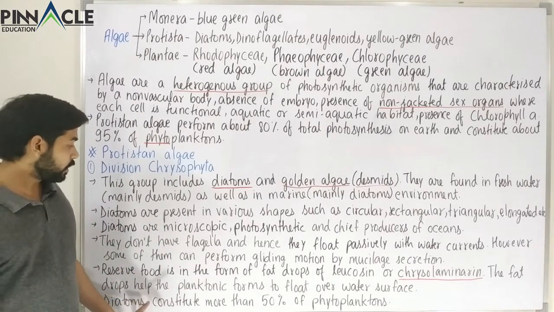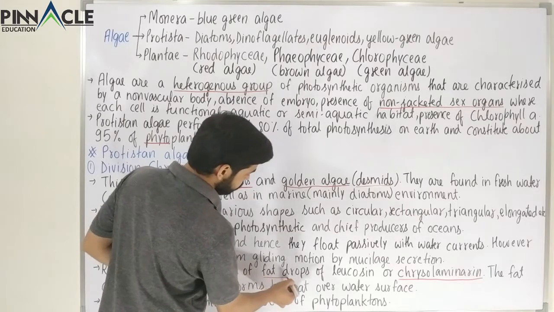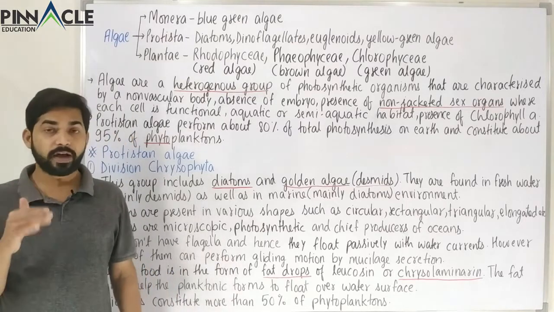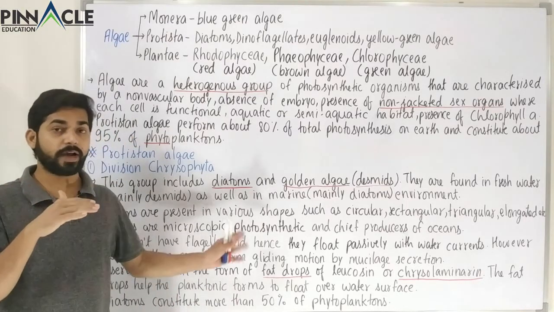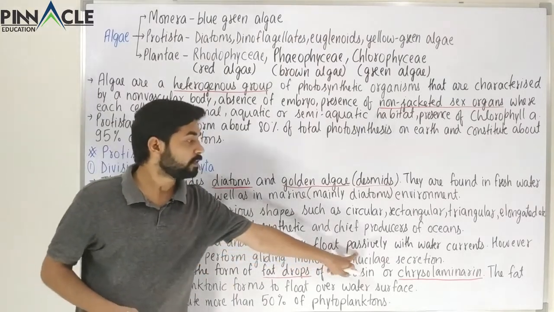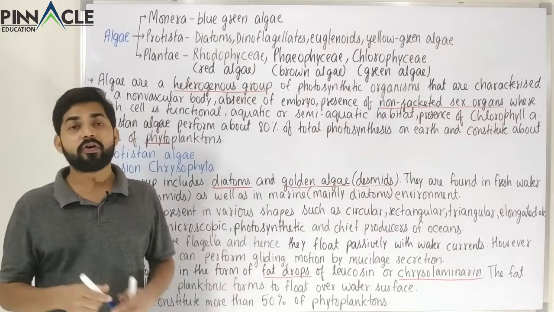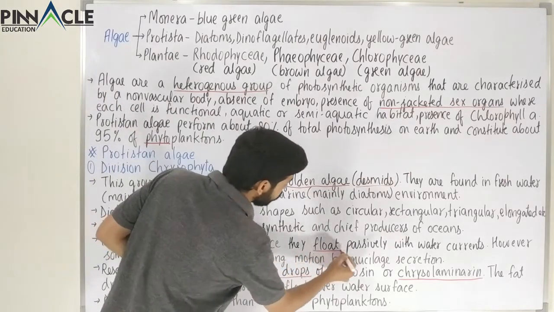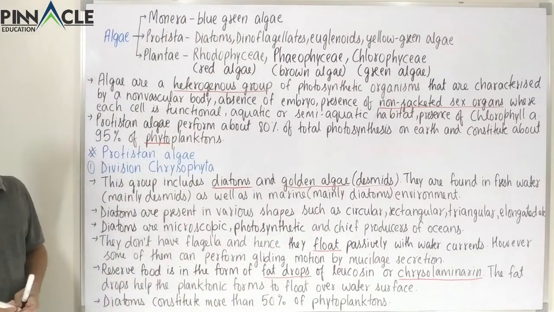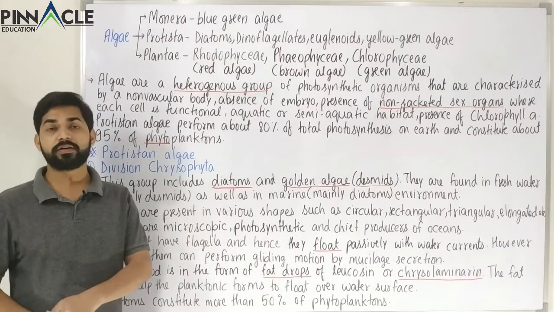After this we have to study that these have also some fat drops. We know that fats are pretty light. So the fats are helping the plant or these phytoplanktons to float on the surface of water. We already have studied that they float passively with water current. So we know they must be very light. That is why they are floating on water. And why are they so light? We now know the answer. These are floating because these have fat drops. These fat drops are helping this phytoplankton to float passively on the surface of water.